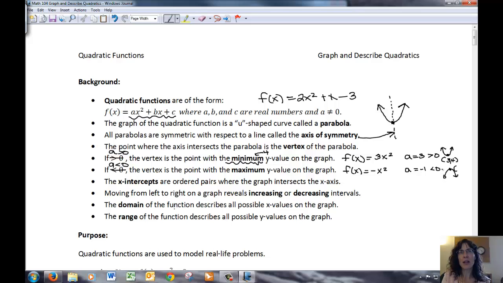And so this one would actually have a vertex of 0, 0. So my maximum for the parabola in question here would be a 0, because it's opening down. 0 is the highest point on the y-axis for that value.